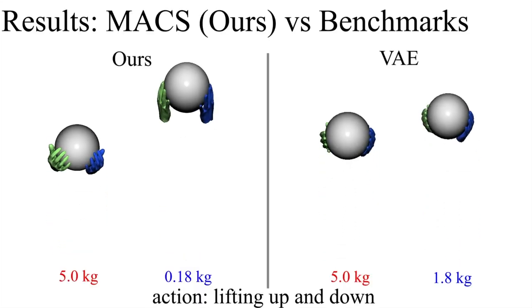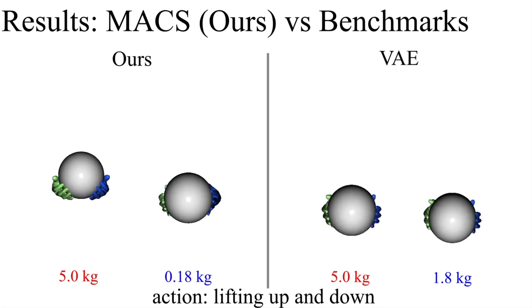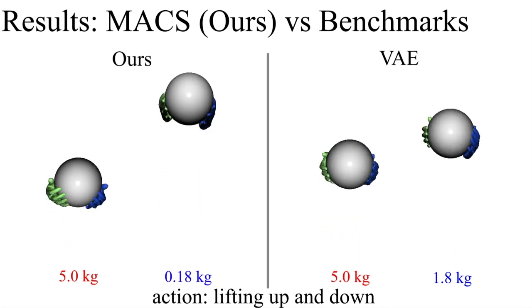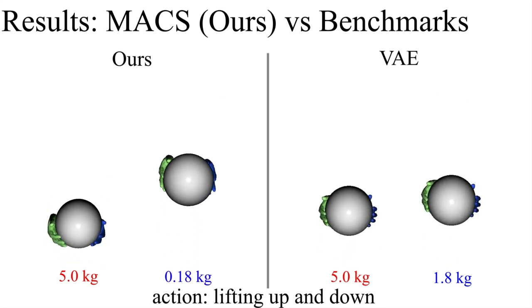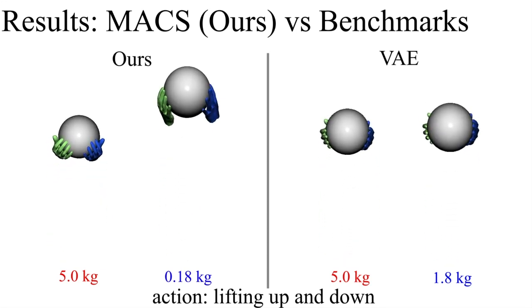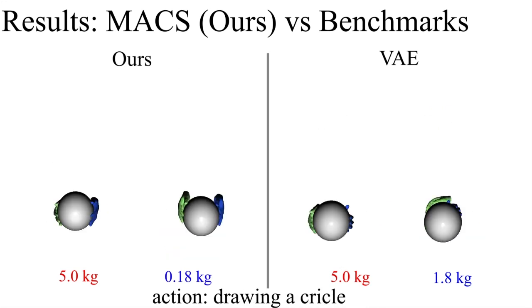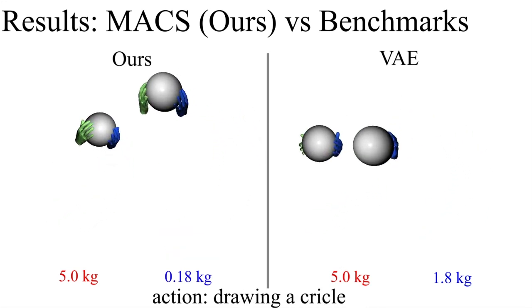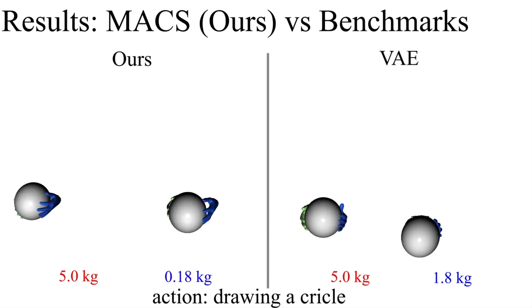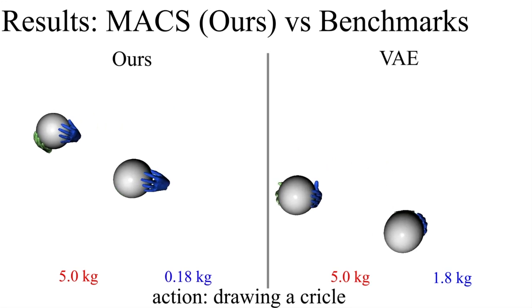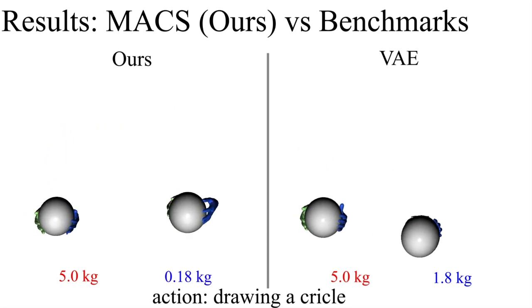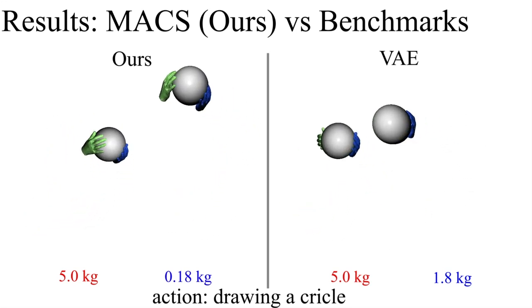We now show the comparisons of our MACS approach with the benchmark methods. Compared to the benchmarks, our method produces more realistic grasps while being influenced by the object masses. Similarly, note that our method responds to the object weight by generating hands which hold the light objects from the sides and with the fingertips only, while heavy objects are held from the bottom with full palm surface areas, which greatly increases the realism of the motion.